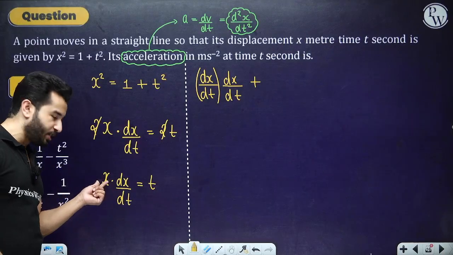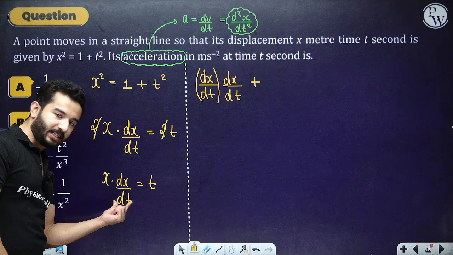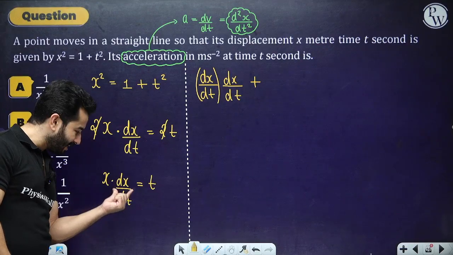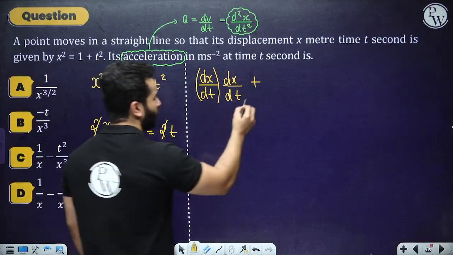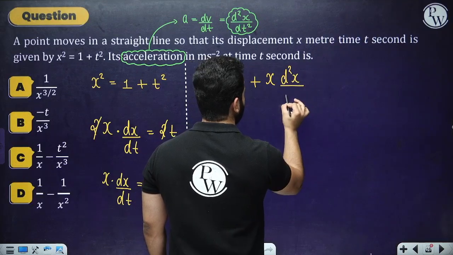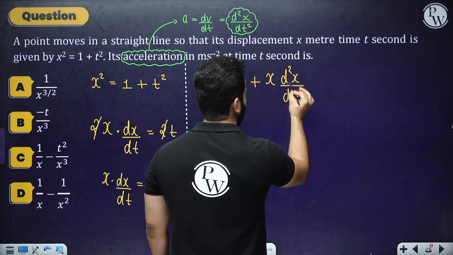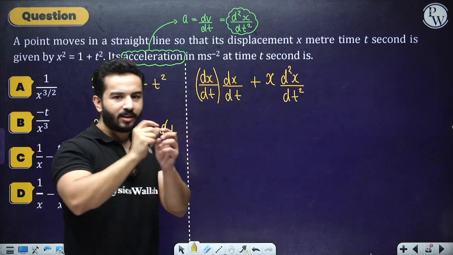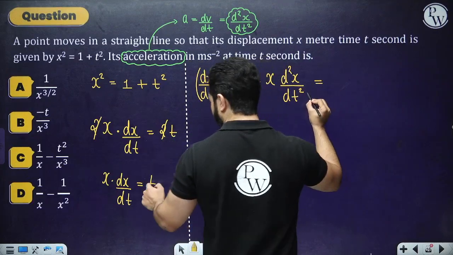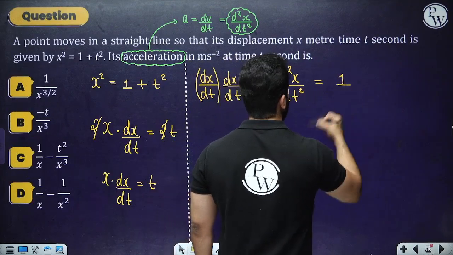Okay, we have differentiated x, we have written this term as it is. Now we are writing x as it is and we are differentiating the next term. So we are going to write x into d2x by dt square. Have you got it? And we have got our acceleration, at least in this equation, right? Equals to differentiation of t with respect to t will be 1.